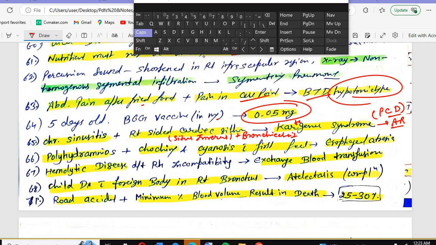Then which mutation in which gene? In the dynein arm of the cilia. The dynein arm of the cilia will be defective. The cilia will become immotile. Okay, remember chronic sinusitis, situs inversus, and bronchiectasis will be there. What other features are associated with Carter-Jenner syndrome? It is associated with infertility, with hearing loss, and with frequent respiratory infections.